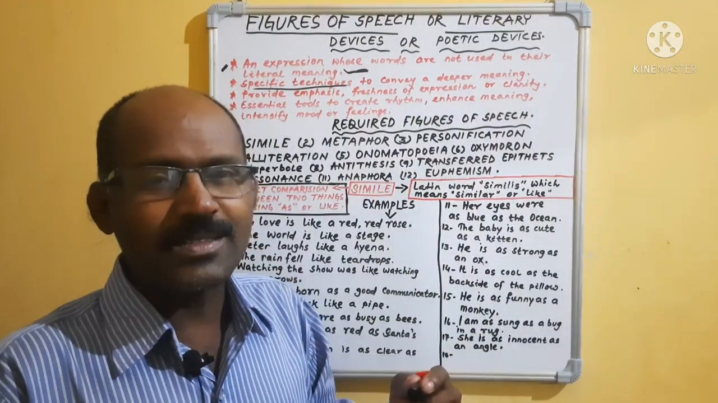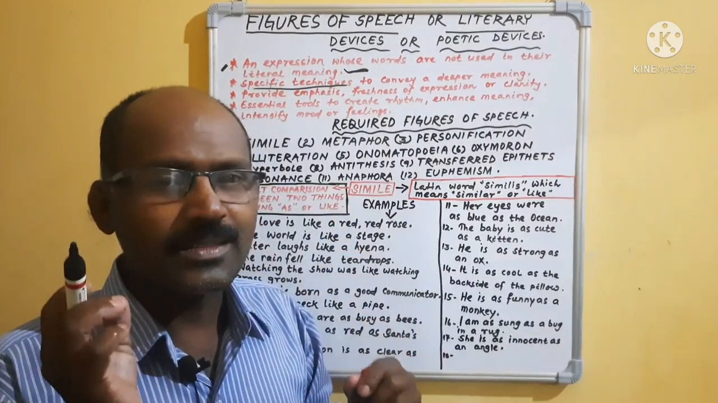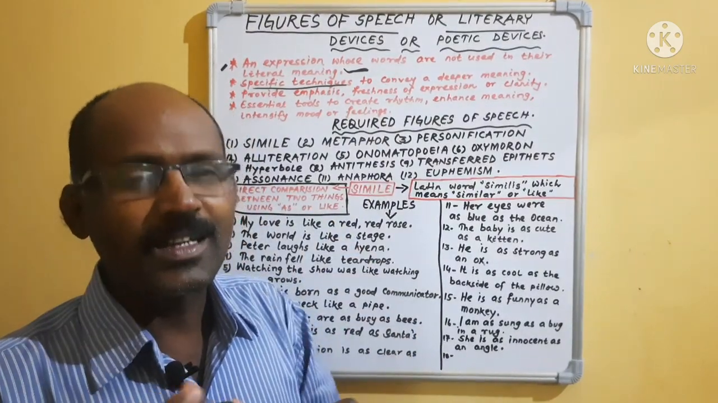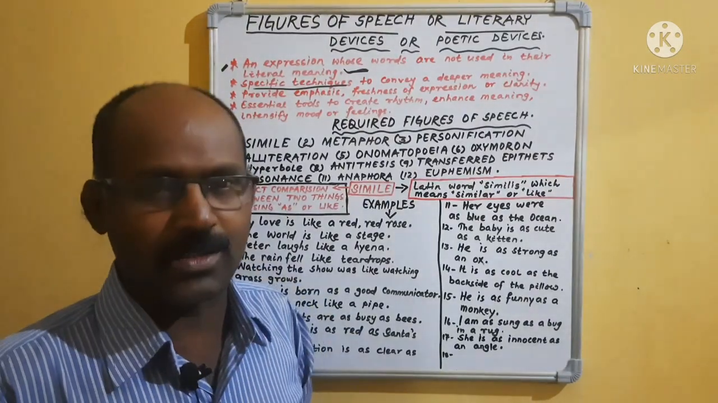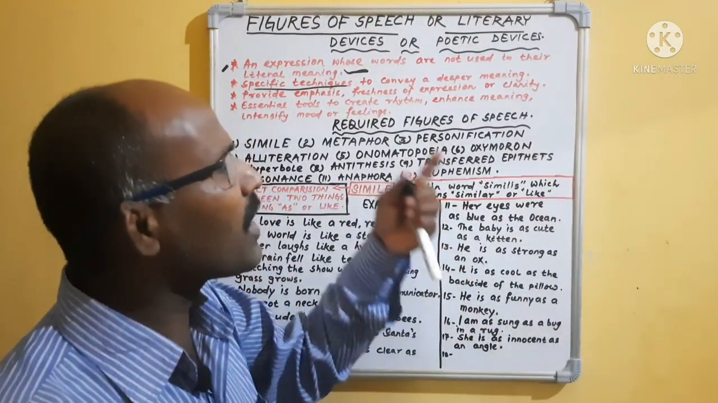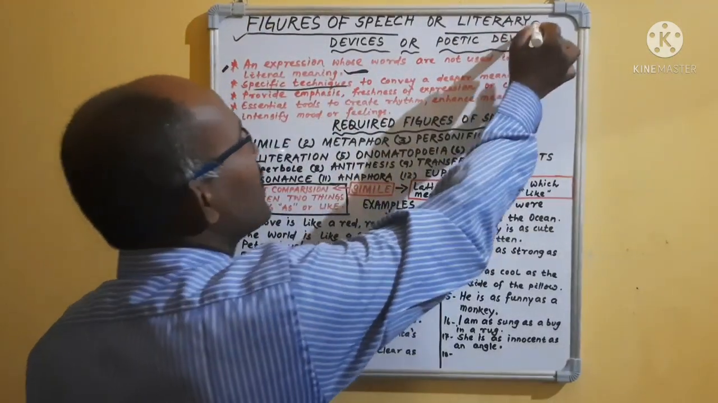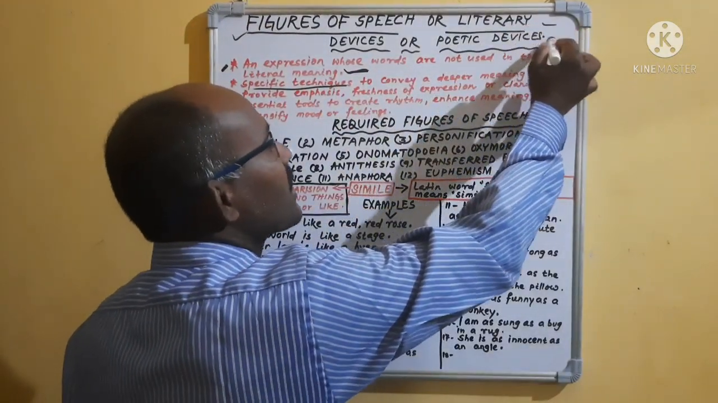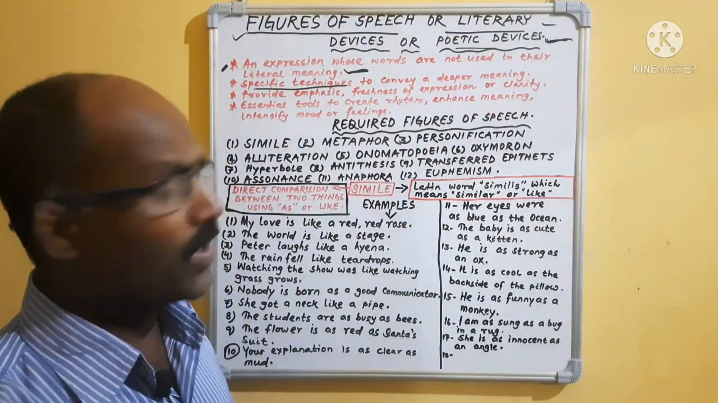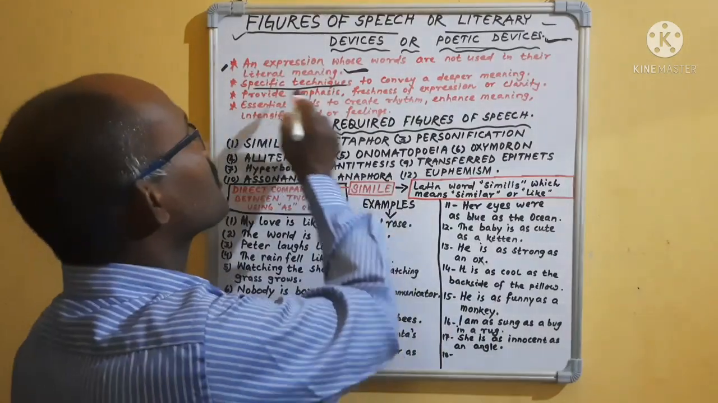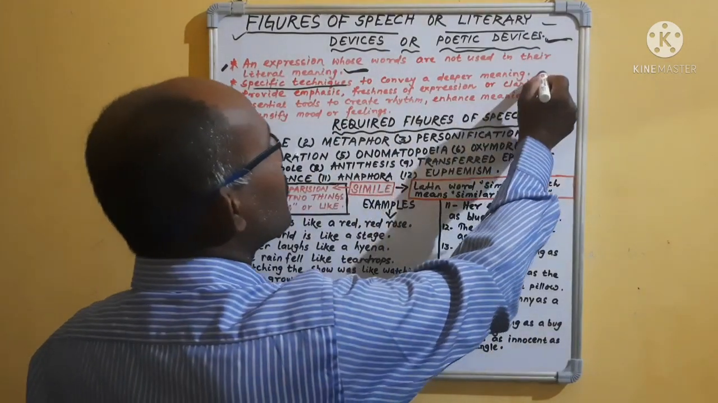That means you are wearing what? Necklace, isn't it? Necklace, rings. What are these? These are the ornaments of the body. Like that, ornaments of the language is known as figures of speech or literary devices or the poetic devices. That means you are finding poetic devices in poems, in poetry. So, these are the specific techniques to convey deeper meaning.